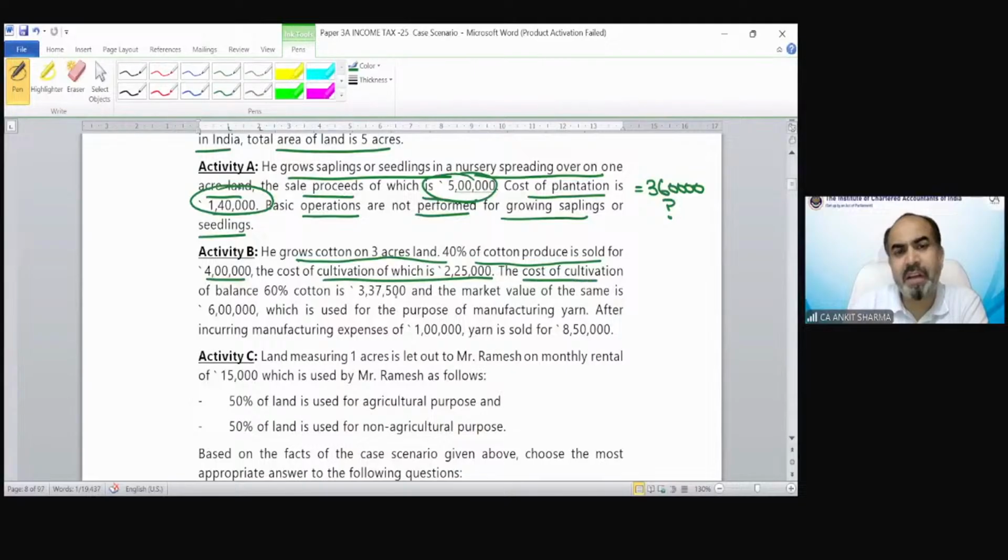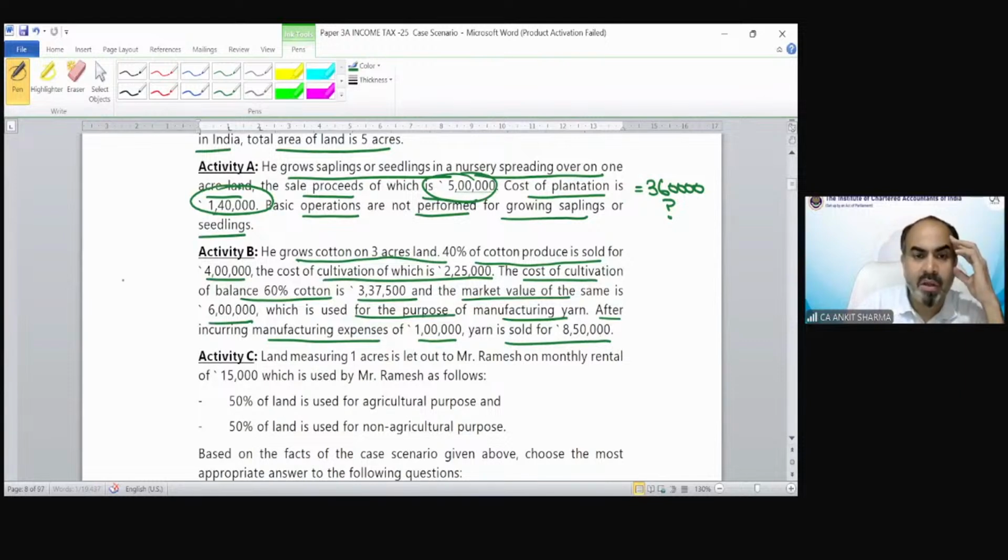The cost of cultivation of the balance 60% cotton is 3,37,500 and the market value of the same is 6 lakh, which is used for manufacturing yarn after incurring manufacturing expenses of 1 lakh. The yarn is sold for 8,50,000.